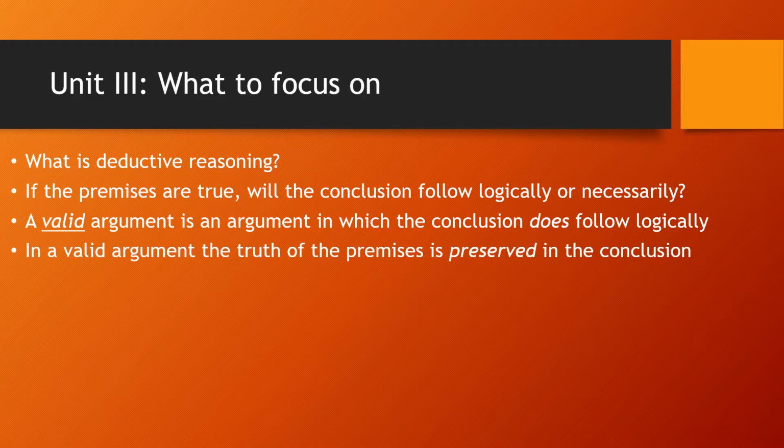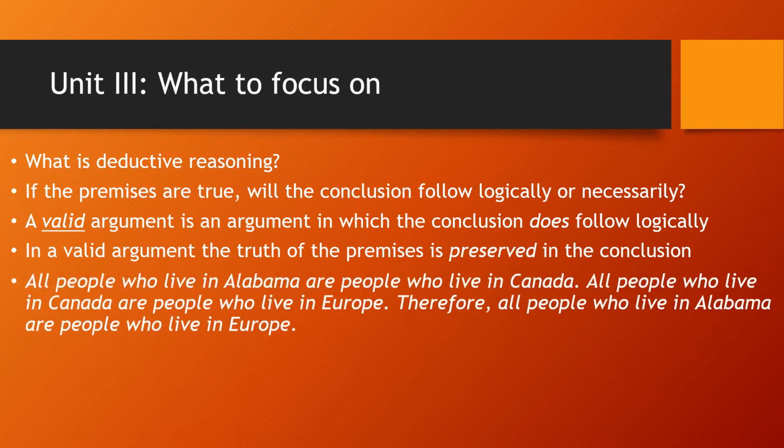Let us look at an example of a valid argument. All people who live in Alabama are people who live in Canada. All people who live in Canada are people who live in Europe. Therefore, all people who live in Alabama are people who live in Europe. This argument is valid because if the premises were true, the conclusion would follow logically or necessarily.